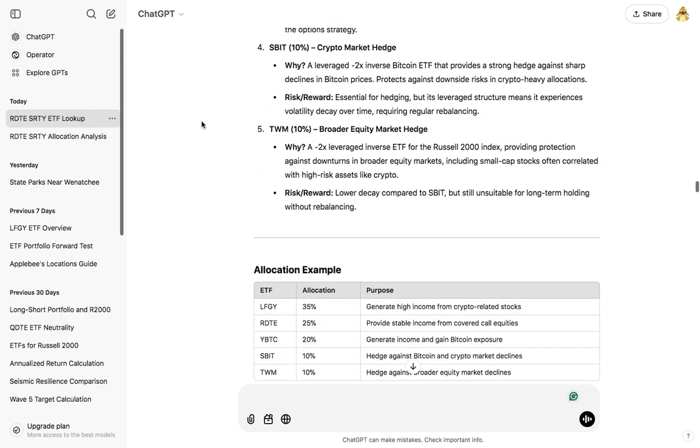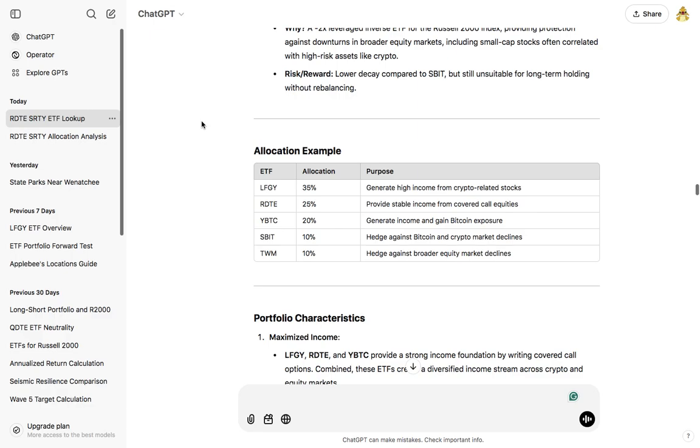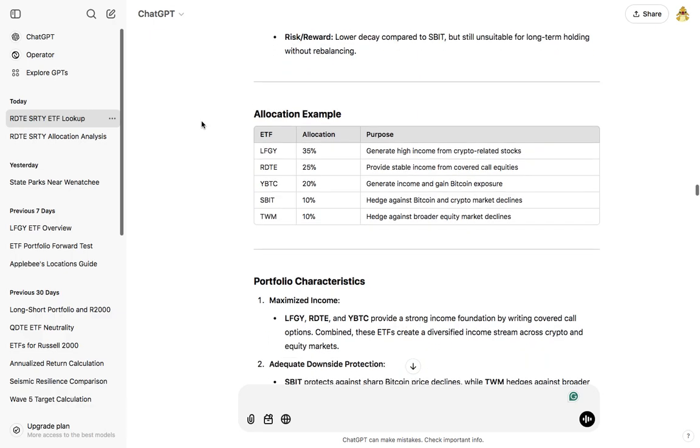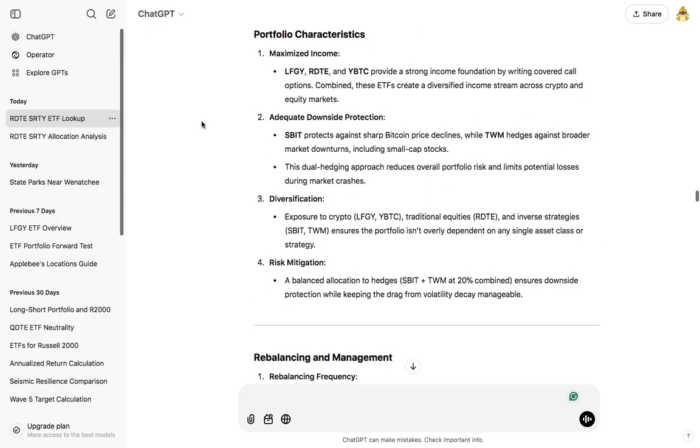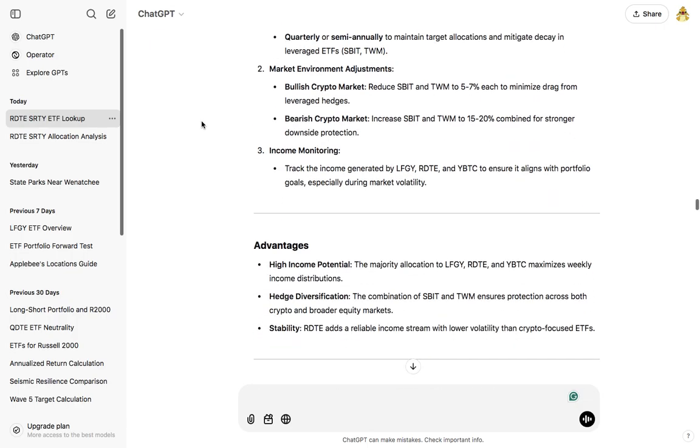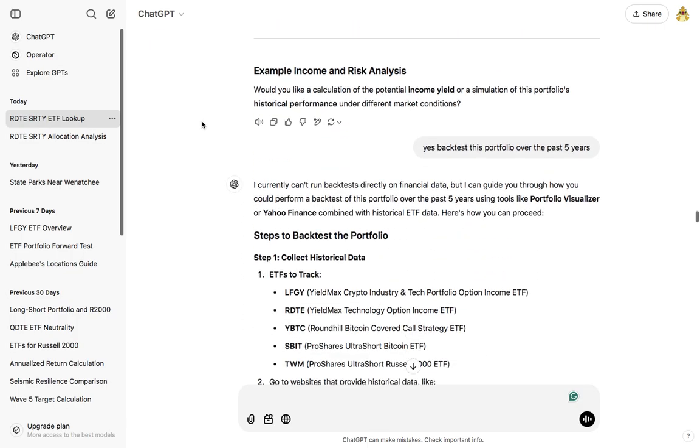SBIT 10% and TWM 10%. And then I said, wait a minute. It gave me this wonderful table once again, and it told me the wonderful characteristics: maximize income, adequate downside protection, diversification, and risk mitigation.